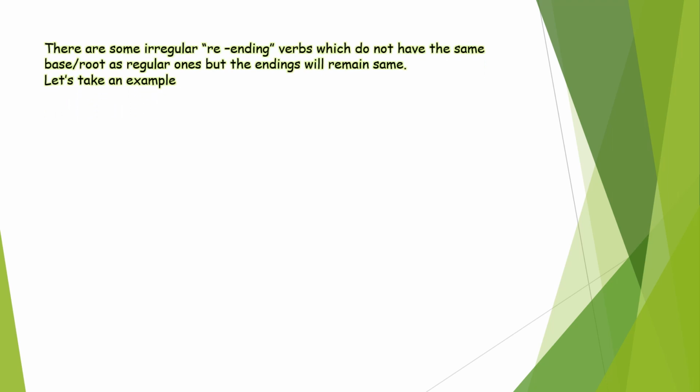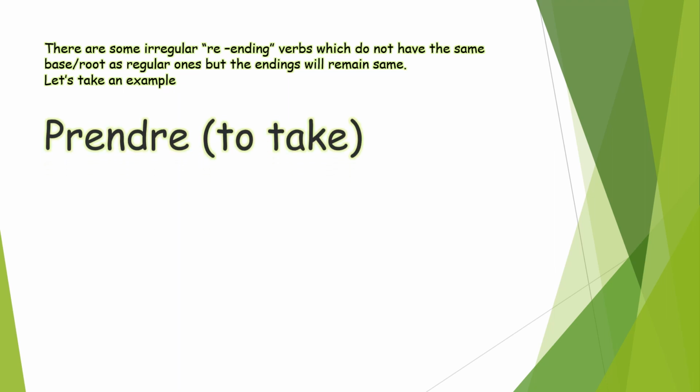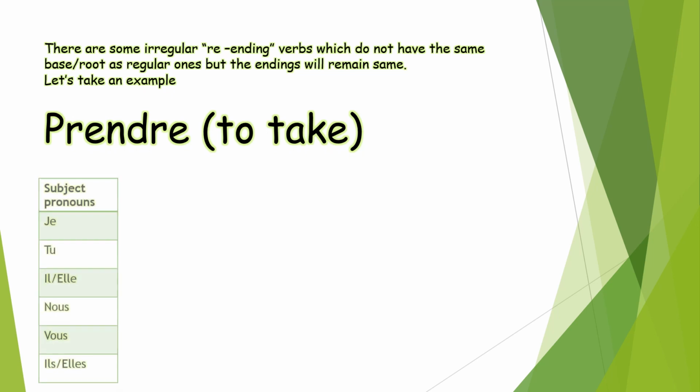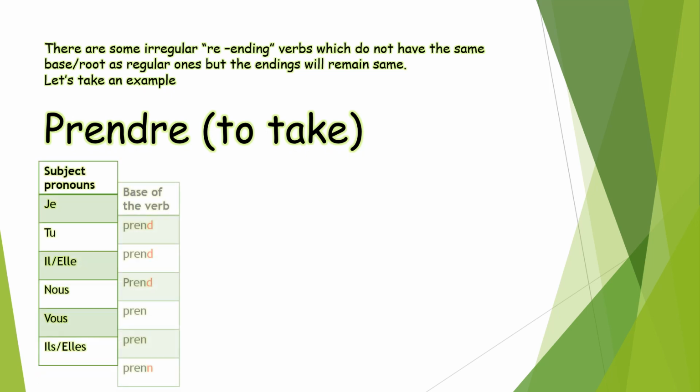There are some irregular re-ending verbs which do not have the same base or root as regular ones, but the endings will remain the same. Let's take an example. Prendre, to take. Subject pronouns. Base of the verb.